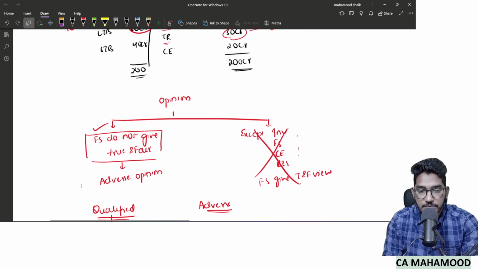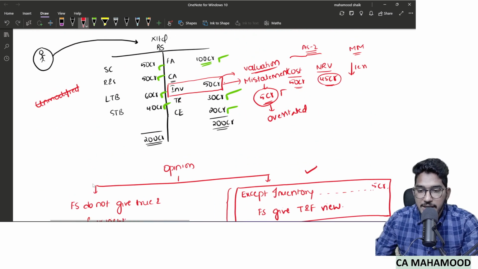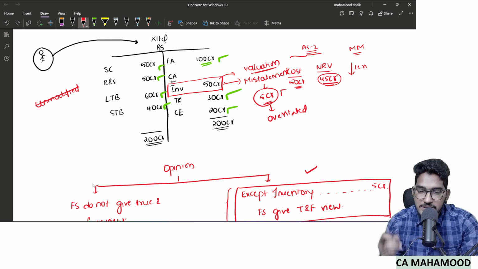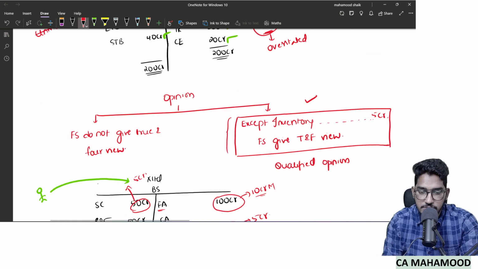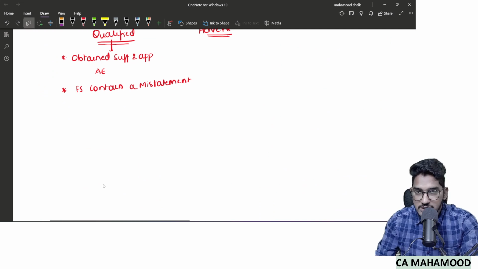If I take you back to the first example, the auditor has performed audit procedures on inventory and he came to know that inventory NRV was 45 and cost was 50. Management should have shown the value of inventory at 45, but instead they have shown it as 50. So I have clear-cut evidence that financial statements contain a misstatement. How much misstatement? 5 crores worth. So on the basis of evidence, he concluded that financial statements contain a misstatement. Is it material? Yes, 5 crores in 200 crores is material.